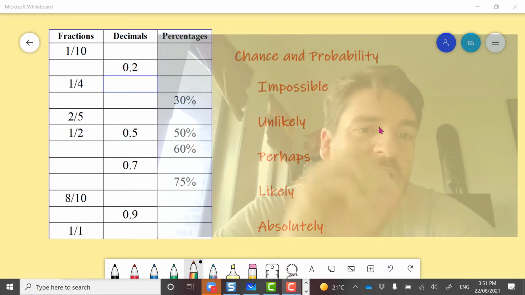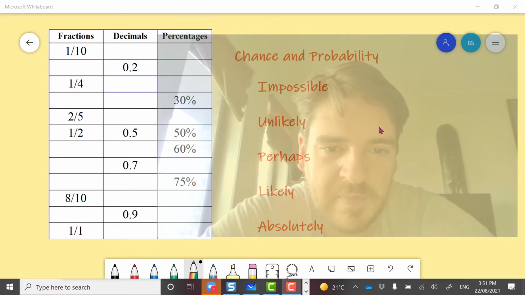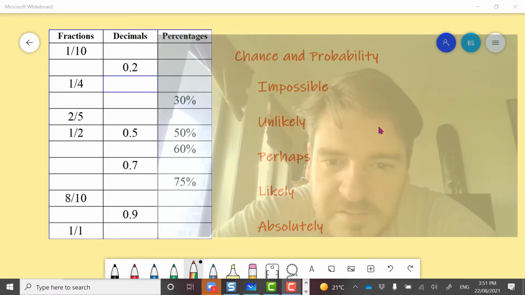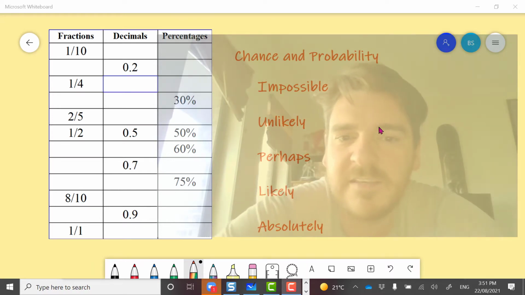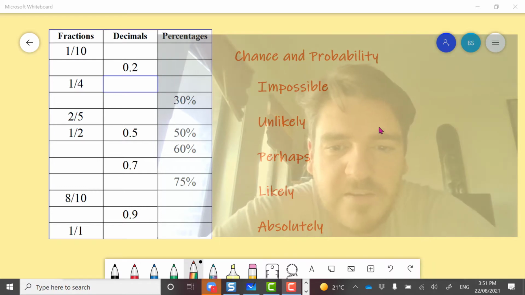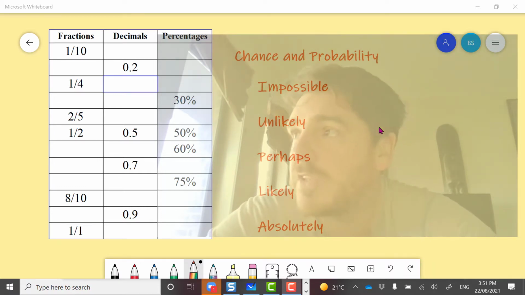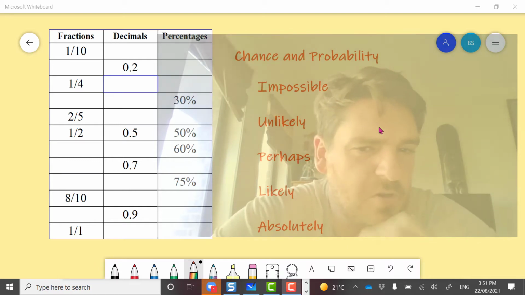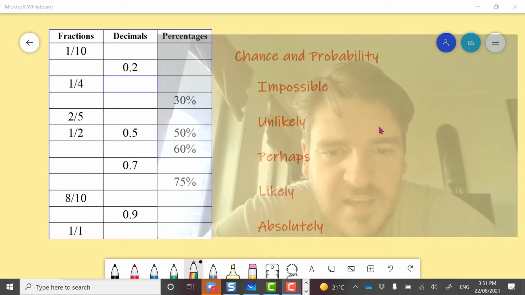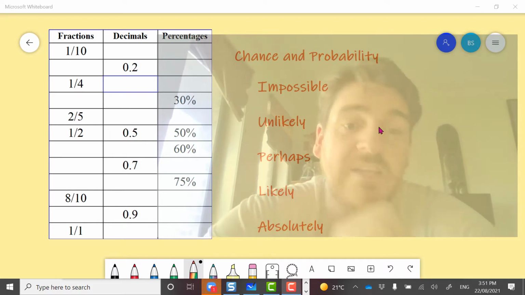Then something likely. During a class, it is likely that someone will call out and not put their hand up. It won't absolutely happen. It is possible that there'll be a class where that doesn't happen, but it is likely.